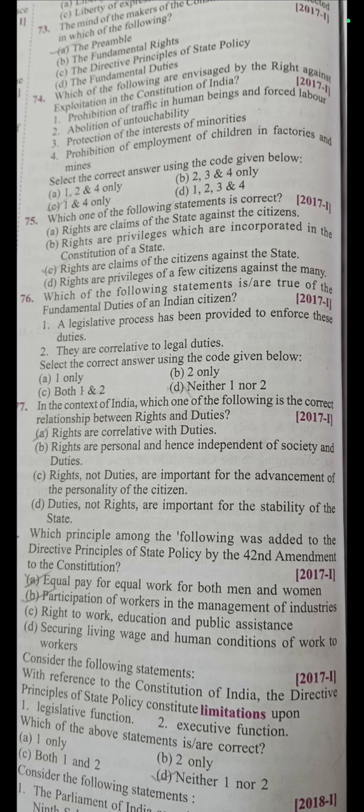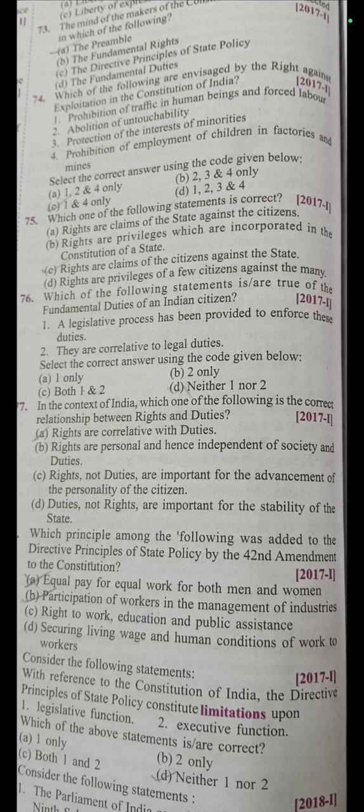The next question is, which of the following are envisaged by the right against exploitation in the Constitution of India? The options given are prohibition of traffic in human beings and forced labor, abolition of untouchability, then protection of the interests of minorities. Fourth one is prohibition of employment of children in factories and mines. So here we have to choose among these options which is the right against exploitation.